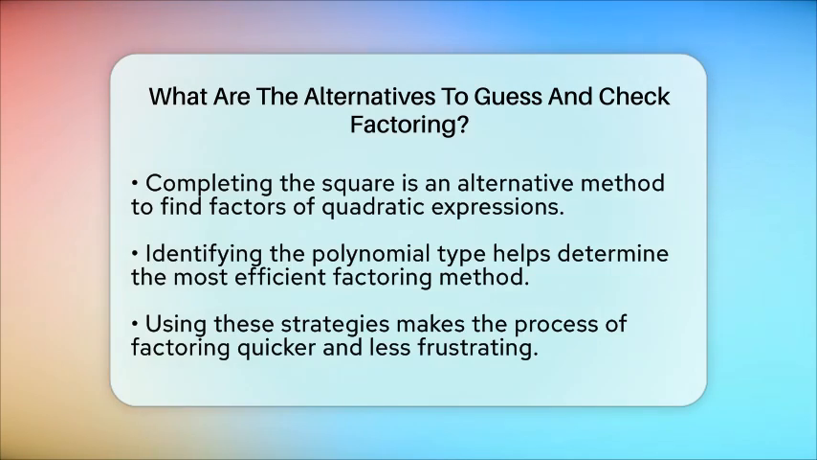So, instead of guessing and checking, start by looking for the GCF, then identify the polynomial type and choose the best method. This approach makes factoring faster, easier, and less frustrating.